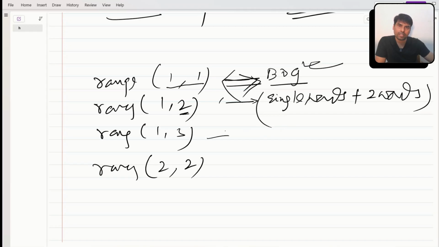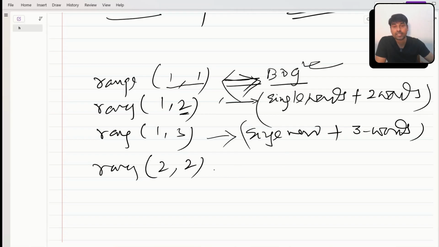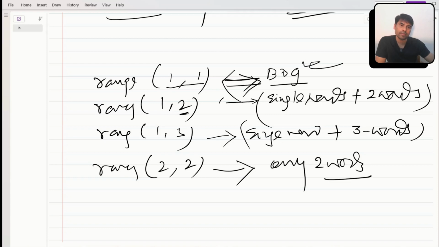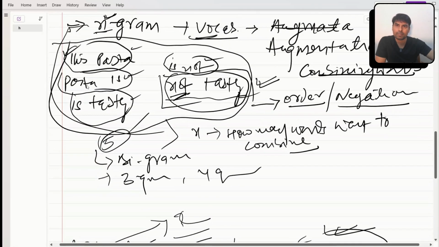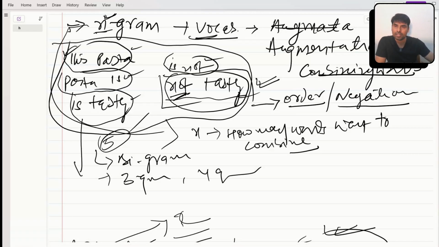If I say 1 comma 3, I will take single words plus three words to build my vocab. If I say 2 comma 2, I will take only two words to build my vocab. So this example is for the 2 comma 2 case, because I'm just taking two words.